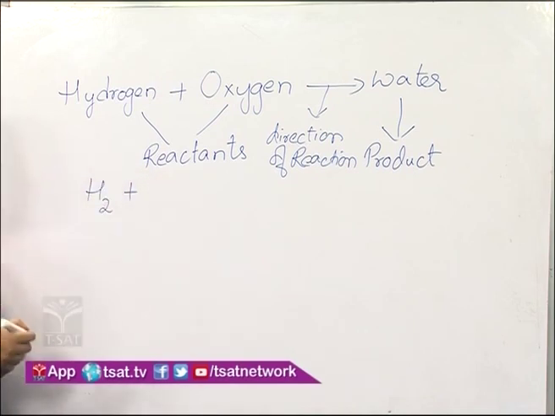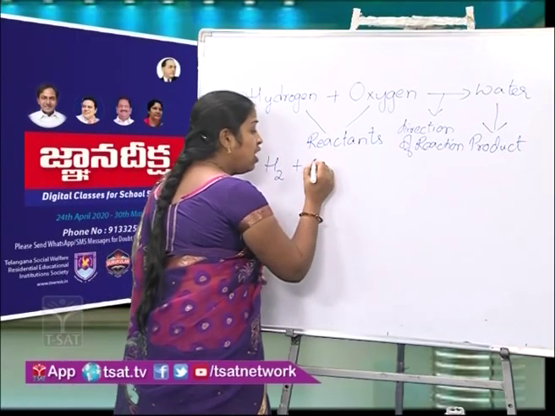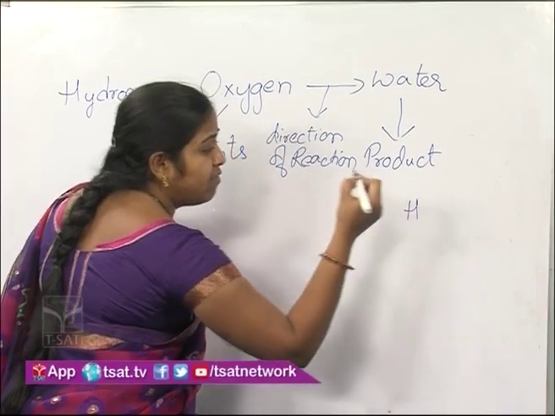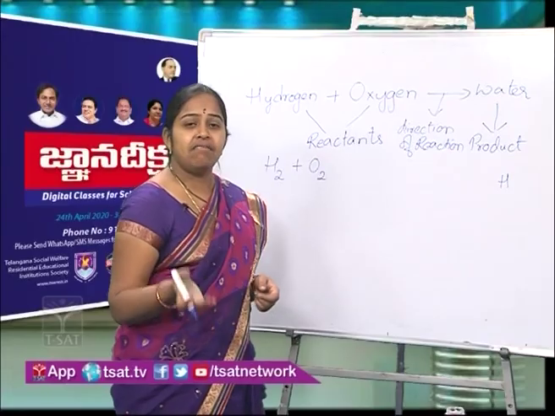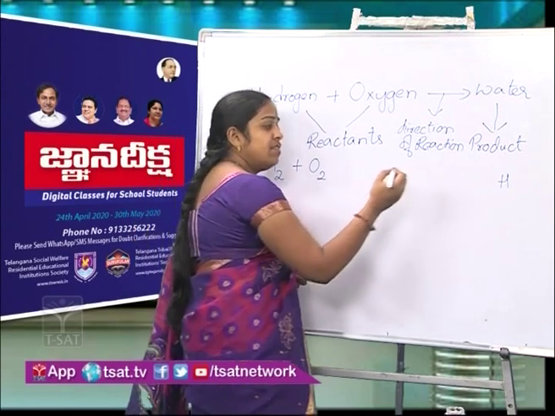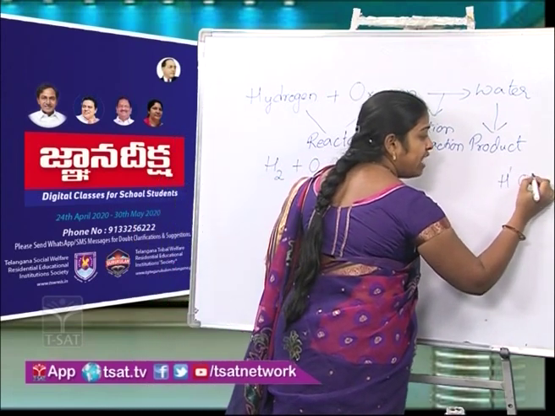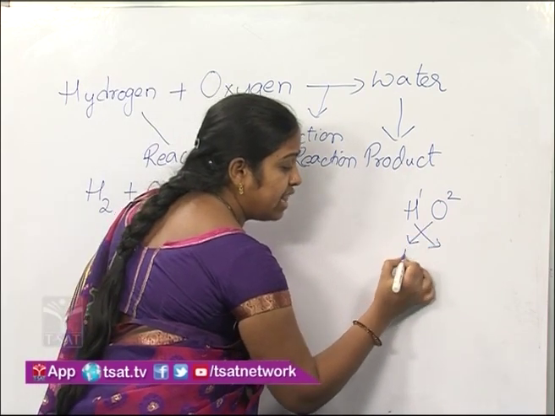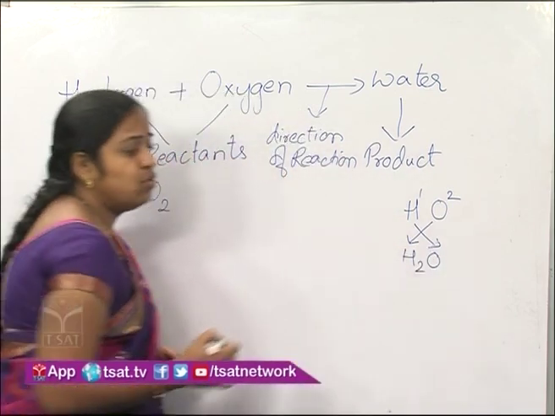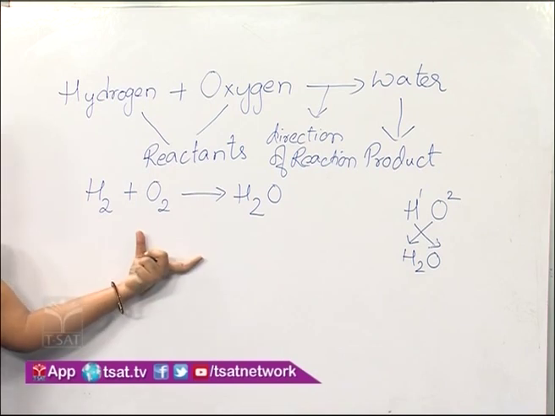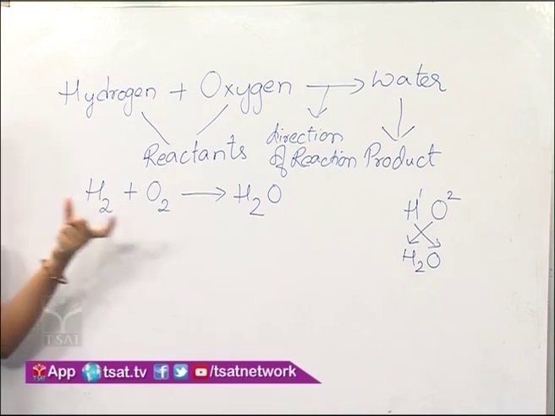Oxygen exists as a diatomic molecule in nature, so we can write it as O2. We can write the chemical formula of water with the help of valencies, which we learnt in the previous class, that is atoms and molecules. Valency of hydrogen is 1, valency of oxygen is 2, and when we cross these valencies we get the formula H2O. Now this form of writing the equation is called a skeletal equation or unbalanced equation.